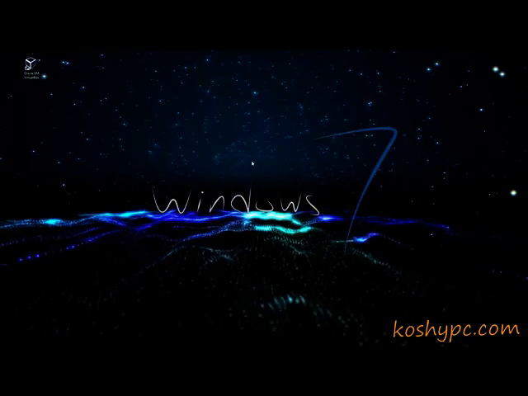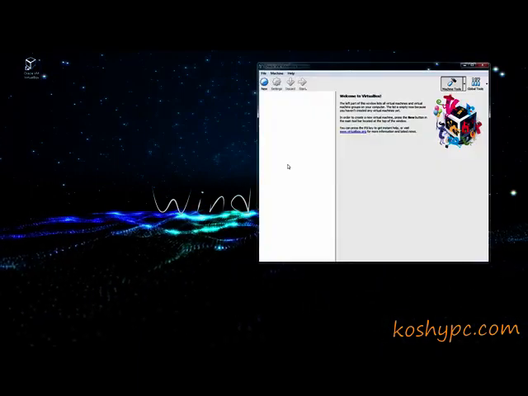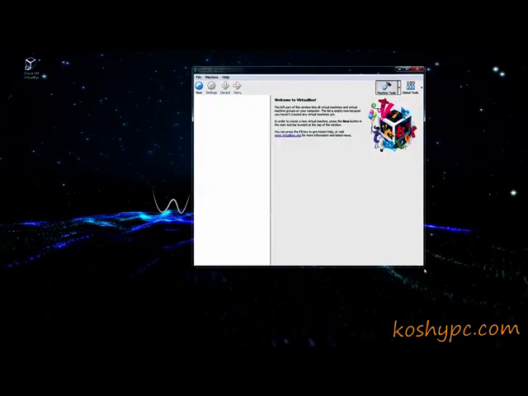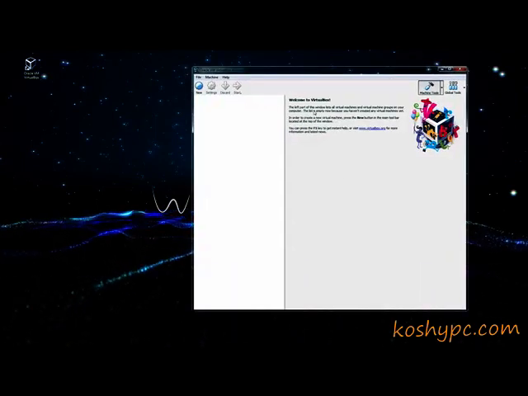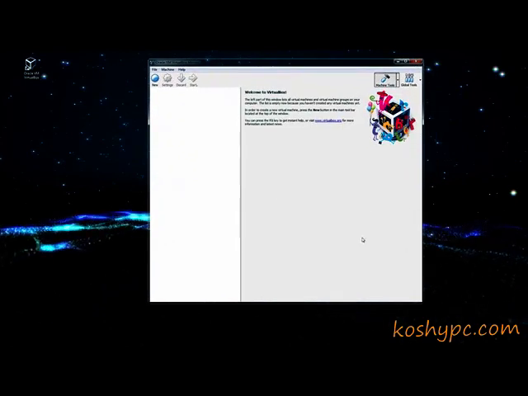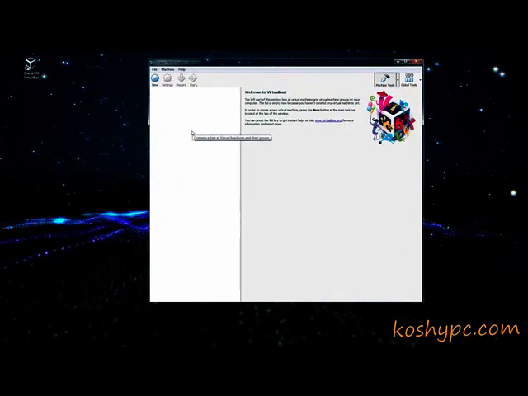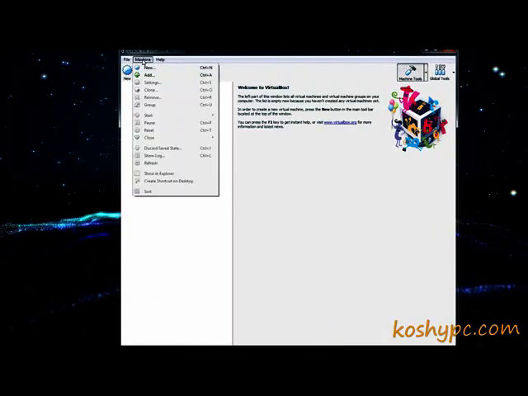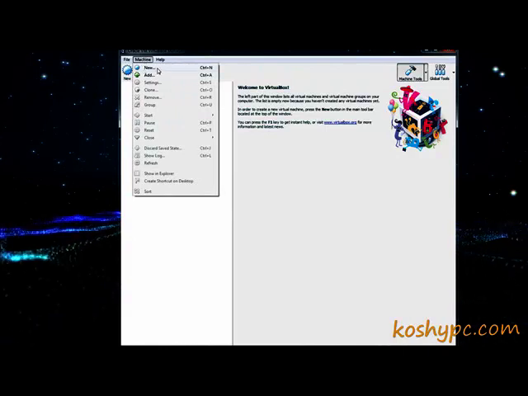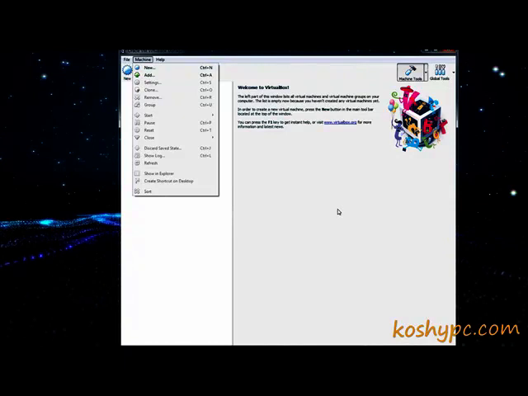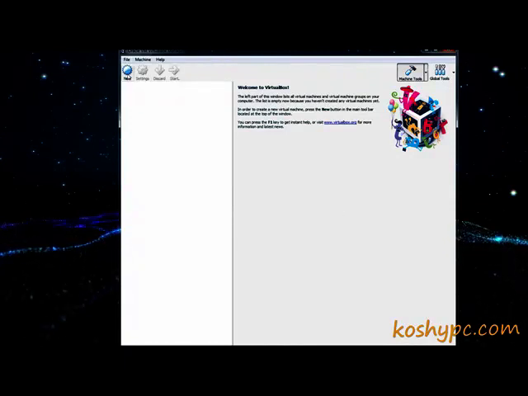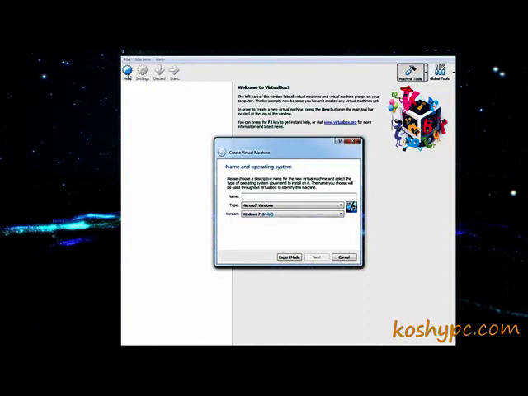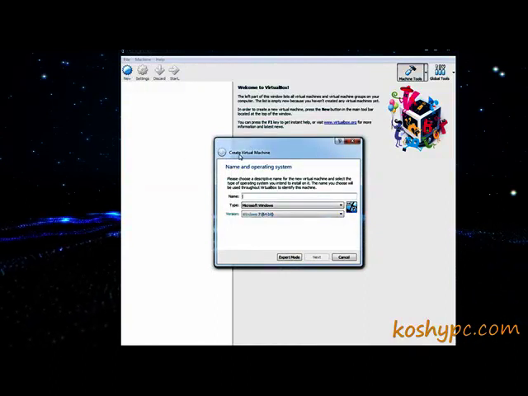In this video I'm going to show you how you can install your first operating system on VirtualBox. First of all, by double clicking the icon, we're going to open the box itself. Okay, the machine itself. Here, for creating your first operating system, you have two options. First option, if you click on Machine on the menu bar, you can see it says New, or the other option is just clicking on this button and it will show you Create Virtual Machine.